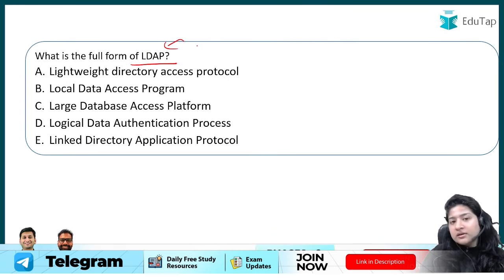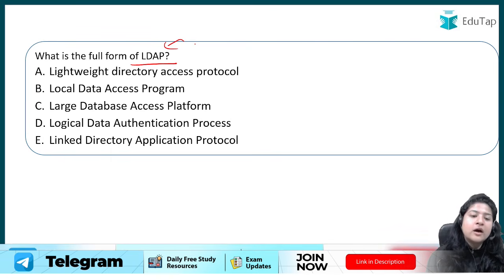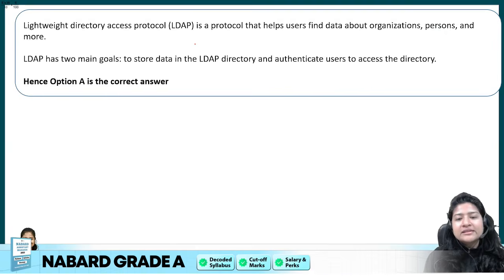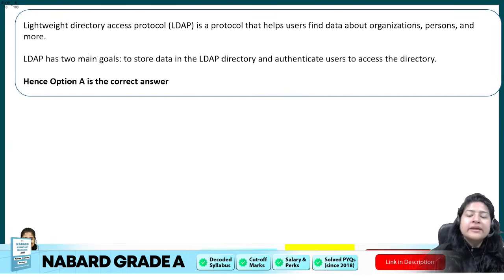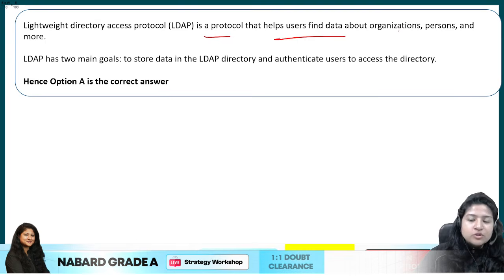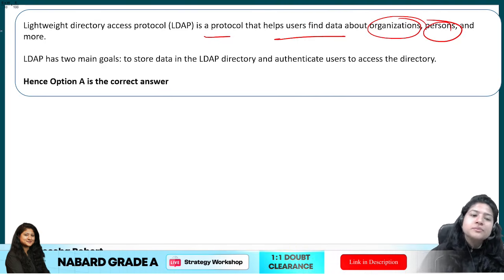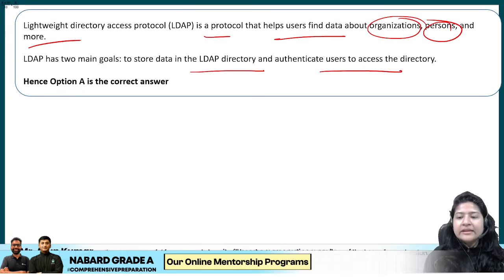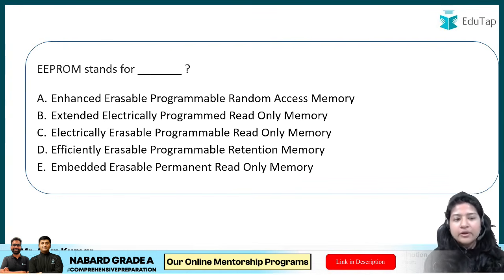As I said many times, full forms are a very favorite of NABARD, ठीक है, how they are asking questions in the computer section. Lightweight Directory Access Protocol, ये it's a sort of protocol, ठीक है, and it helps users to find data about the organization, persons and more, ठीक है। इसका काम क्या होता है? LDAP डायरेक्टरी में पहले सारी इंफॉर्मेशन को स्टोर करना and then to access it later on whenever required, ठीक है।